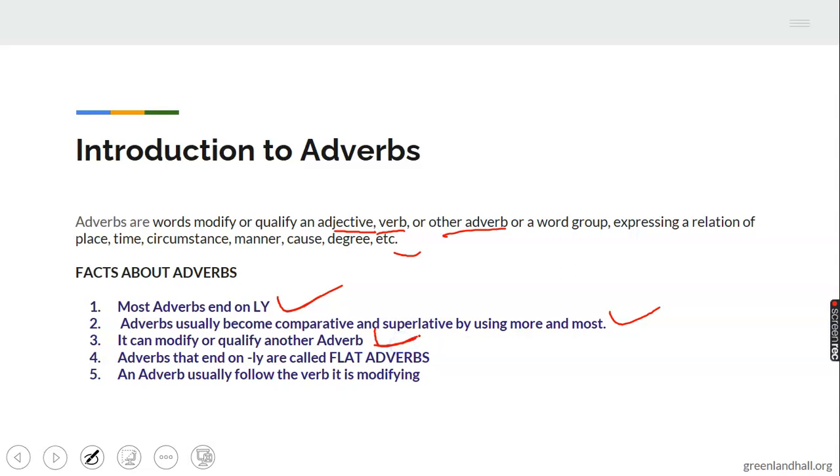You'll see that later in the class discussion. Adverbs that end in ly are called flat adverbs, so you can guess what the other ones are called. Those that don't end in ly are called round adverbs. And lastly, number 5, adverbs usually follow the verb they are modifying. In most cases, they follow the verb that they are modifying.